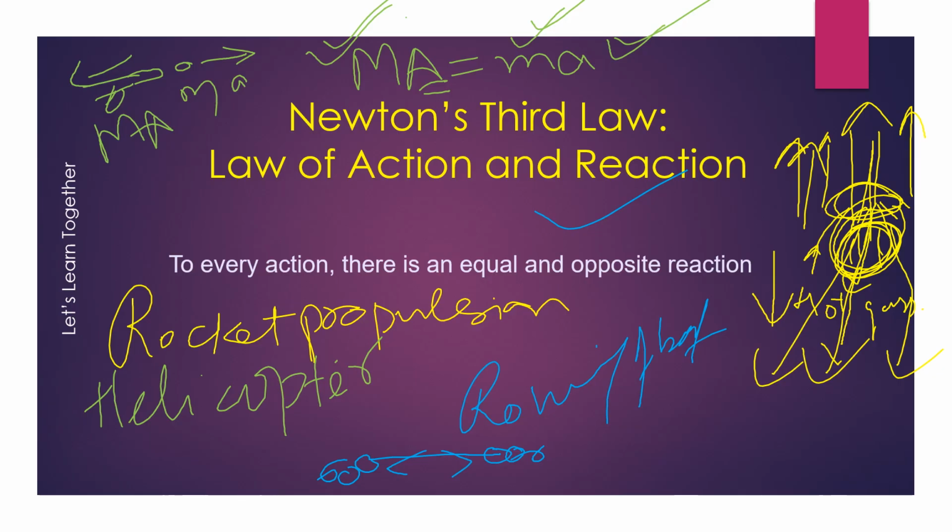Then the second law defines the quantum of the net force being applied on an object, and the acceleration depends on the net force and is inversely proportional to the mass of that object, right?